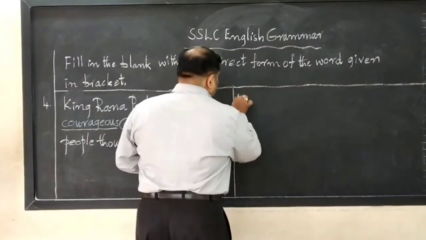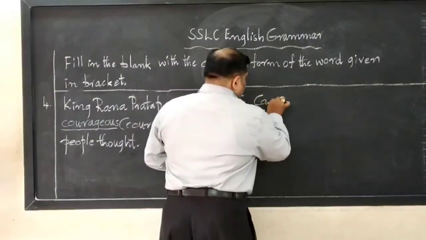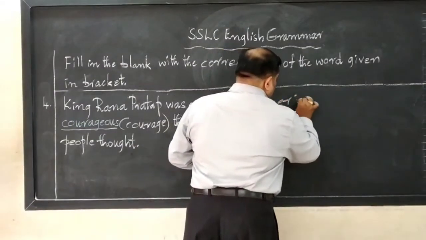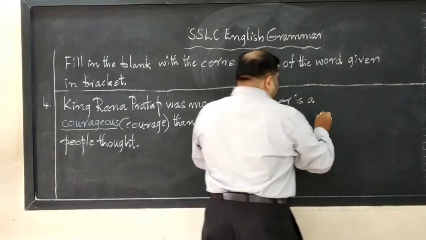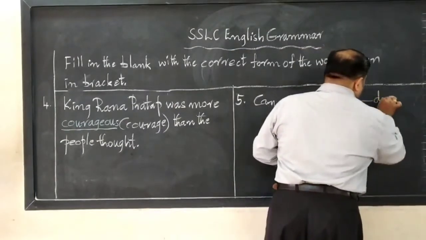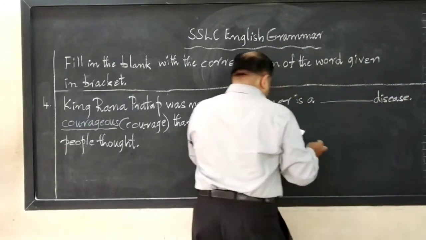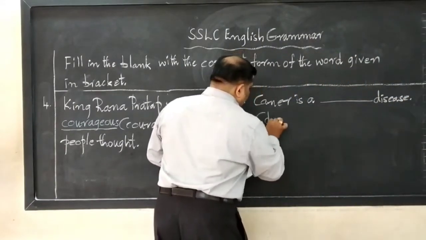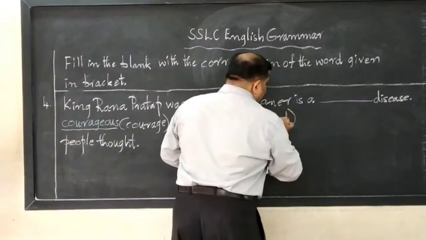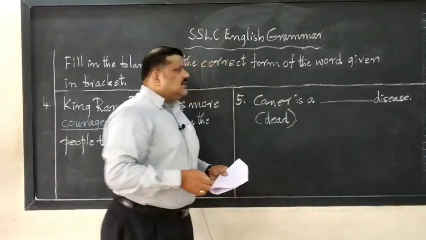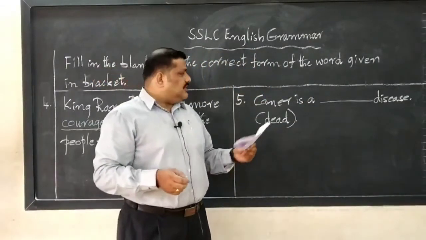Fifth one, cancer is a dash disease. In bracket, they have given the word dead. Cancer is a dash disease.